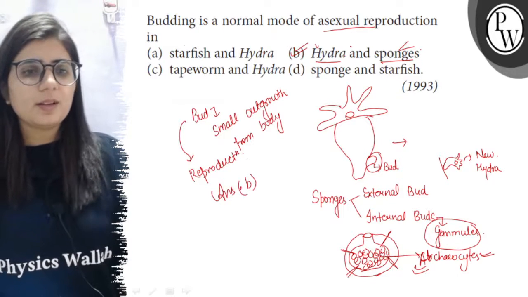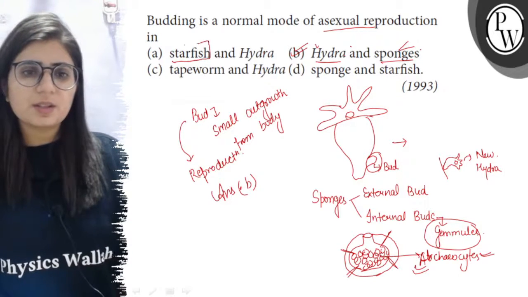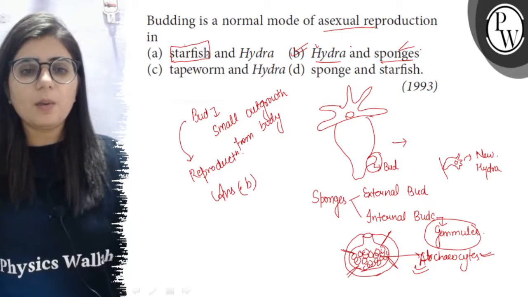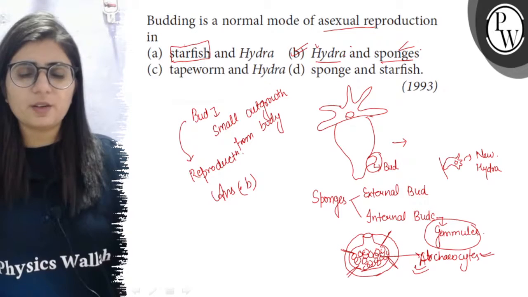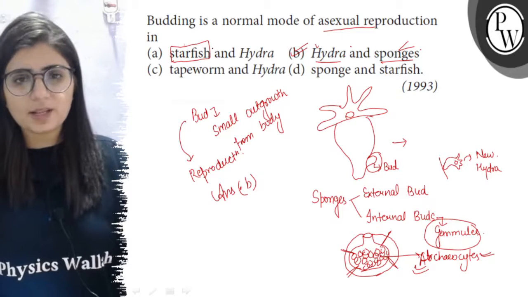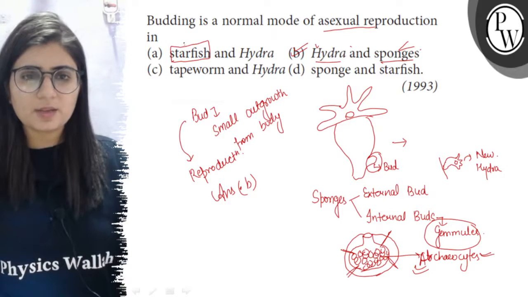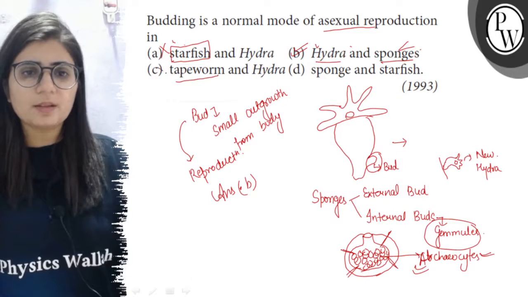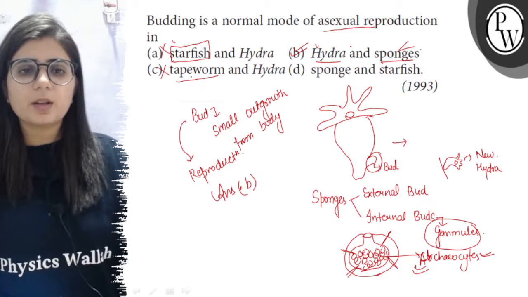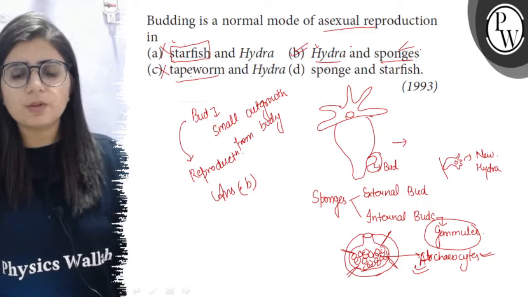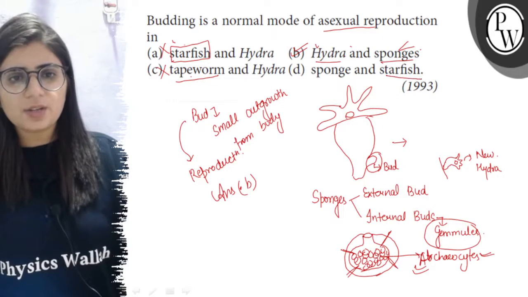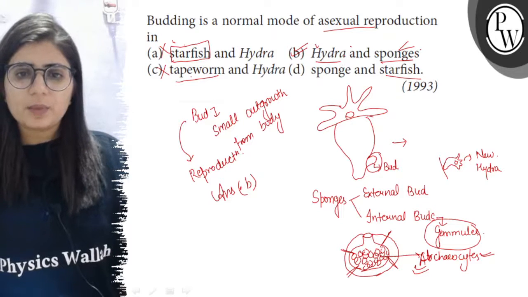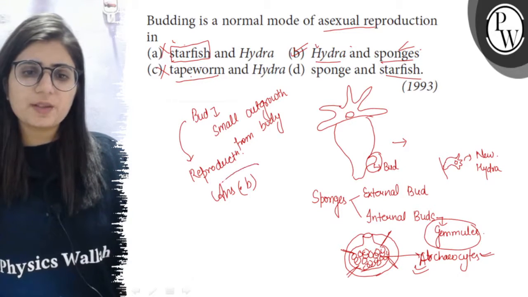If we look further, then starfish. In starfish, there is regeneration, meaning if the arm of a starfish gets disconnected from the rest of the body, then it can give rise to a new starfish, but budding is not there, so it is discarded. In tapeworm also, there is no budding. Tapeworm reproduces by the sexual mode of reproduction. So the right match here is option B, so it is the right answer.